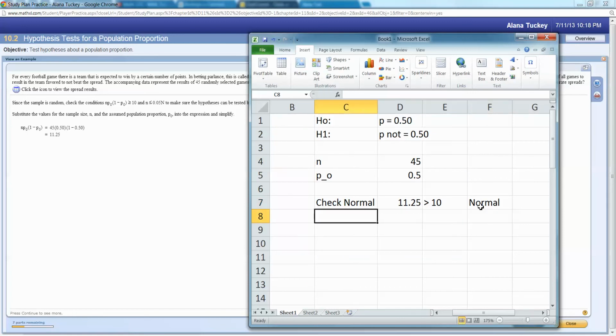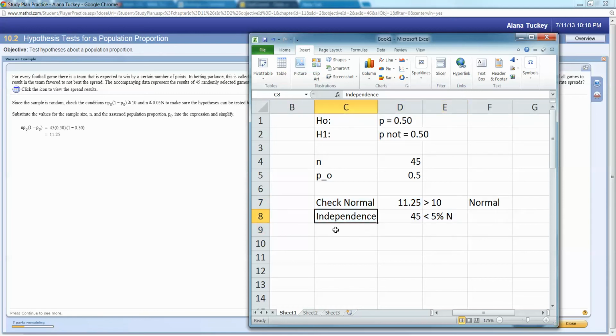And the independence thing, you can kind of wave your hands, but independence, 45 is certainly less than 5% of capital N, whatever capital N might be. I mean, we're talking about all the football games ever, I mean, it's just ridiculous. So even if you're just talking about a particular year, it doesn't matter.